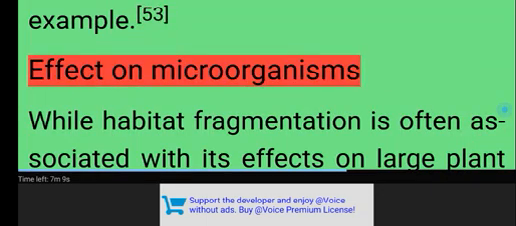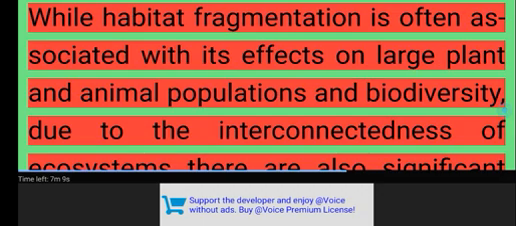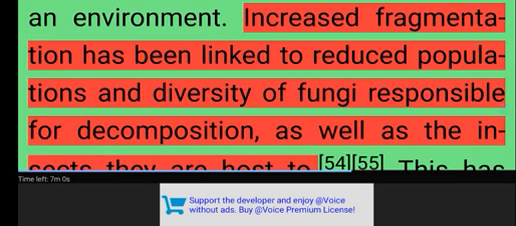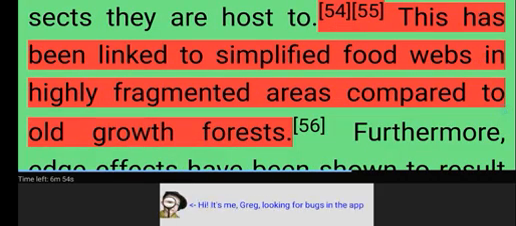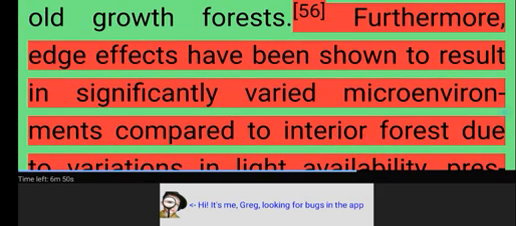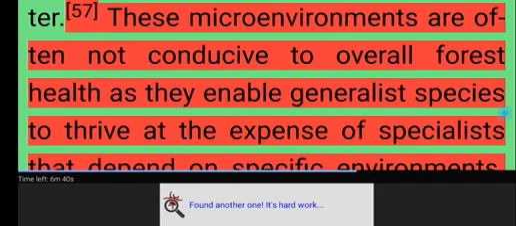Effect on microorganisms. While habitat fragmentation is often associated with its effects on large plant and animal populations and biodiversity, due to the interconnectedness of ecosystems there are also significant effects that it has on the microbiota of an environment. Increased fragmentation has been linked to reduced populations and diversity of fungi responsible for decomposition, as well as the insects they are host to. This has been linked to simplified food webs in highly fragmented areas compared to old-growth forests. Furthermore, edge effects have been shown to result in significantly varied microenvironments compared to interior forest due to variations in light availability, presence of wind, changes in precipitation, and overall moisture content of leaf litter. These microenvironments are often not conducive to overall forest health as they enable generalist species to thrive at the expense of specialists that depend on specific environments.